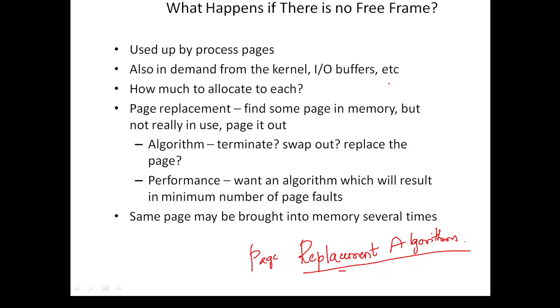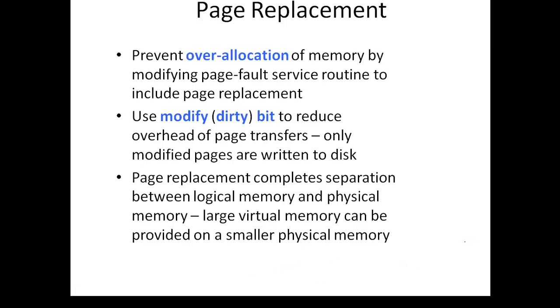Page replacement algorithms are first in, first out (FIFO), optimal, and least recently used, LRU in short. By making use of these three page replacement algorithms, we remove one process from the main memory and give space for the new process. So this is how it works when there is no free frame.